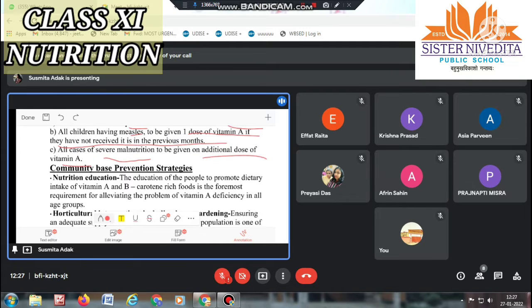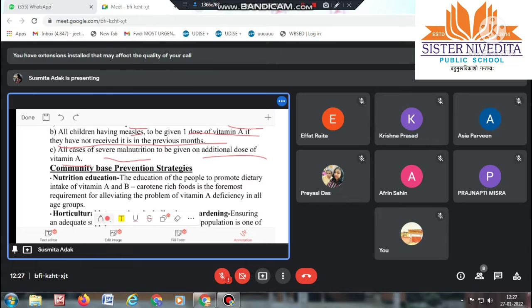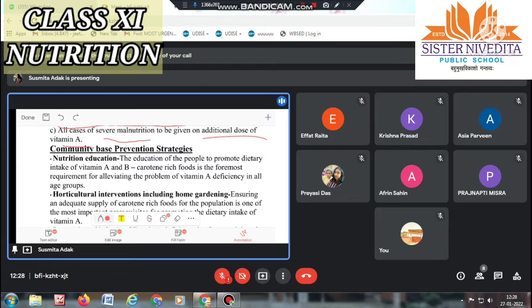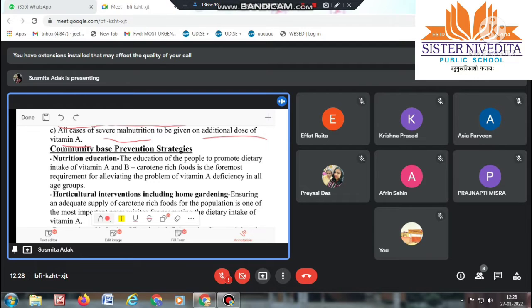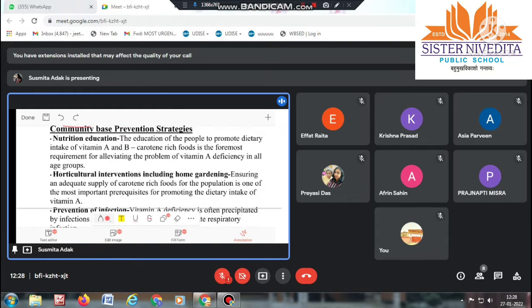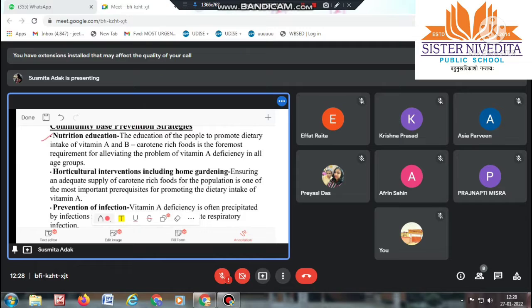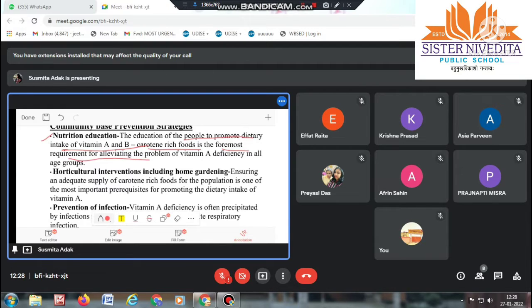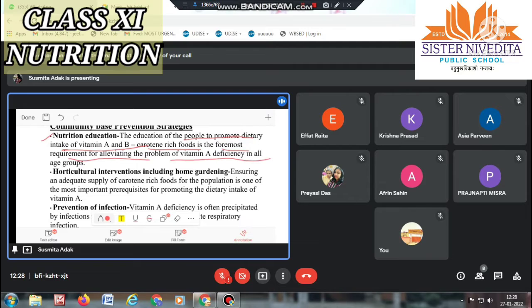Next, community based prevention strategy. Means if we have decided to increase the vitamin A level in a population or a community, then we have to prevent them from any disease condition, and we have to take some strategy to decrease this disease. So at first, nutrition education we have to give. That is the education of the people to promote dietary intake of vitamin A and keratin rich foods, which is the foremost requirement for alleviating the problem of vitamin A deficiency in all age groups.